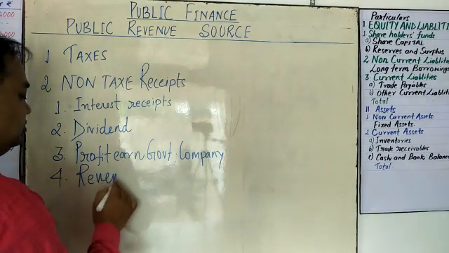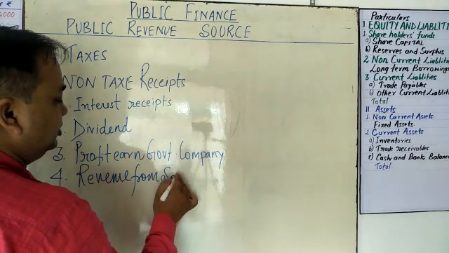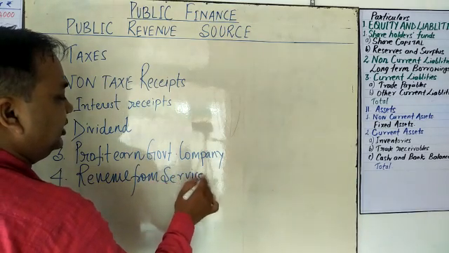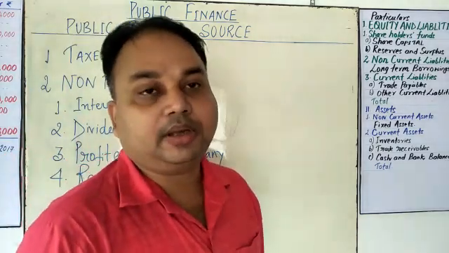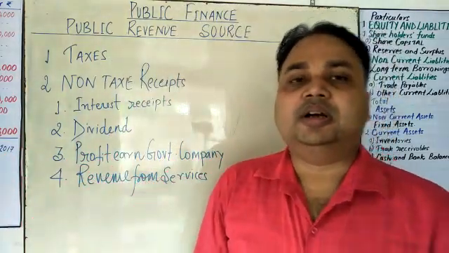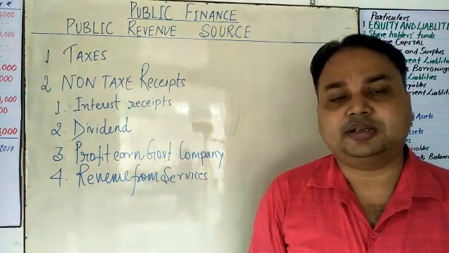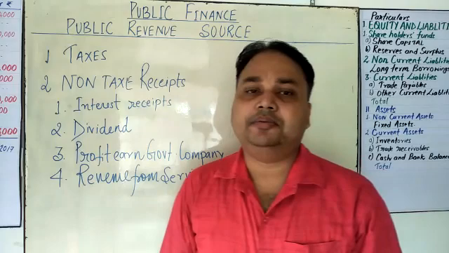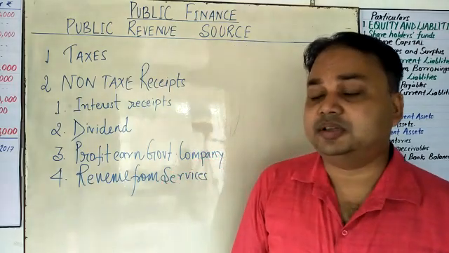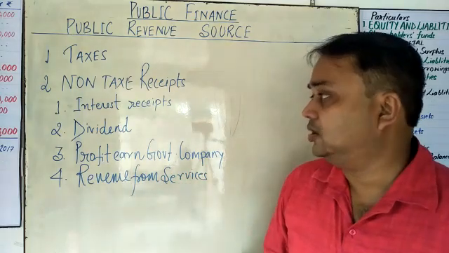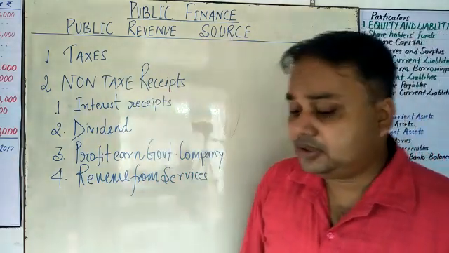Examples in our day-to-day life are water supply bills, electricity bills, toll plaza charges and park fees. Whatever we pay directly to the government for the services it provides is called revenue from services.